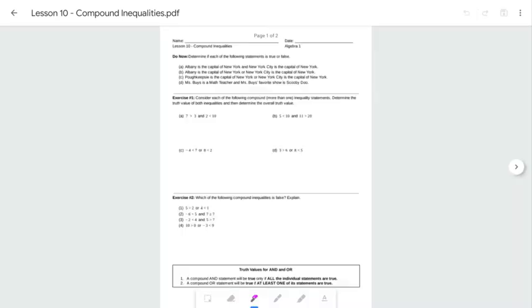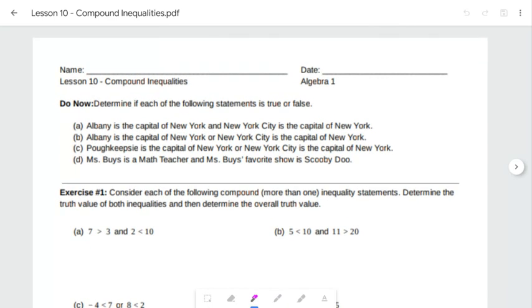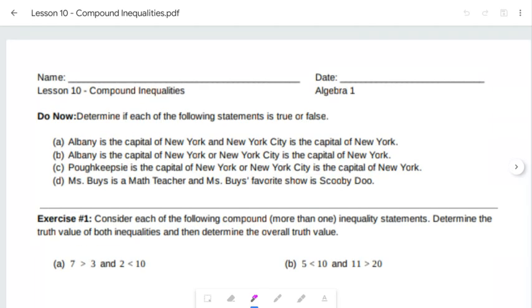So in this first one here, we're given Albany is the capital of New York and New York City is the capital of New York. So when I read through that, if it says and, it's saying that both things must be true. So Albany is the capital, but New York City is definitely not. So they can't both be the capital, so that first one's going to be false.